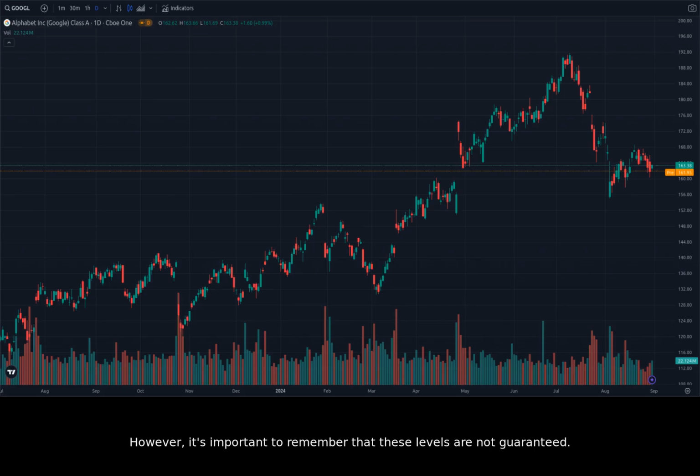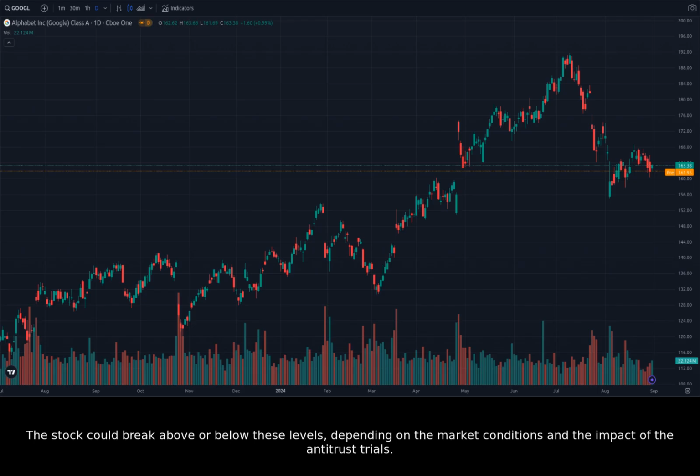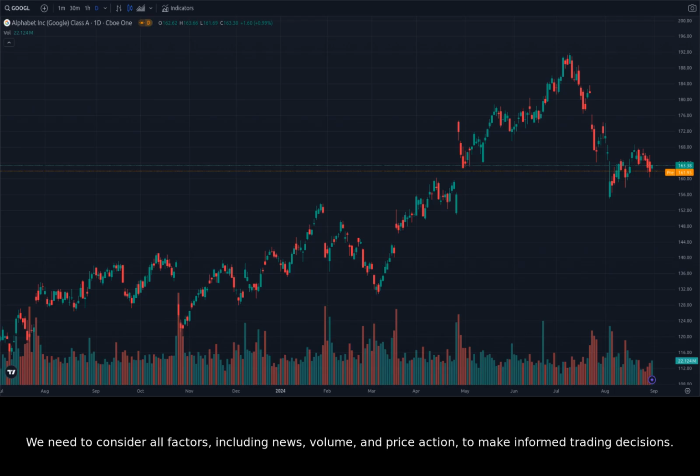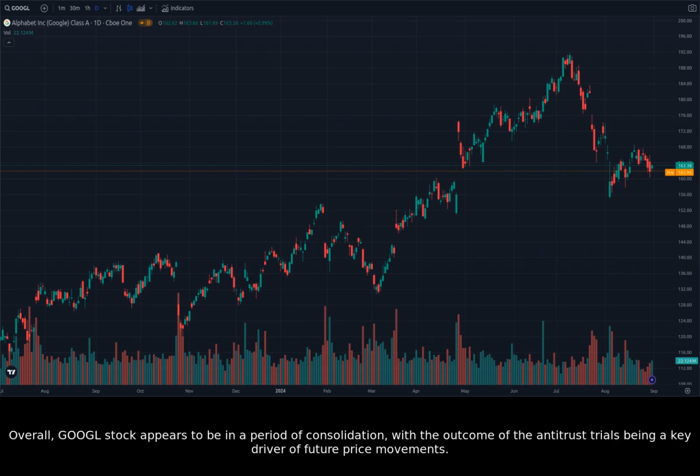However, it's important to remember that these levels are not guaranteed. The stock could break above or below these levels, depending on the market conditions and the impact of the antitrust trials. We need to consider all factors, including news, volume, and price action, to make informed trading decisions. Overall, Google's stock appears to be in a period of consolidation, with the outcome of the antitrust trials being a key driver of future price movements.